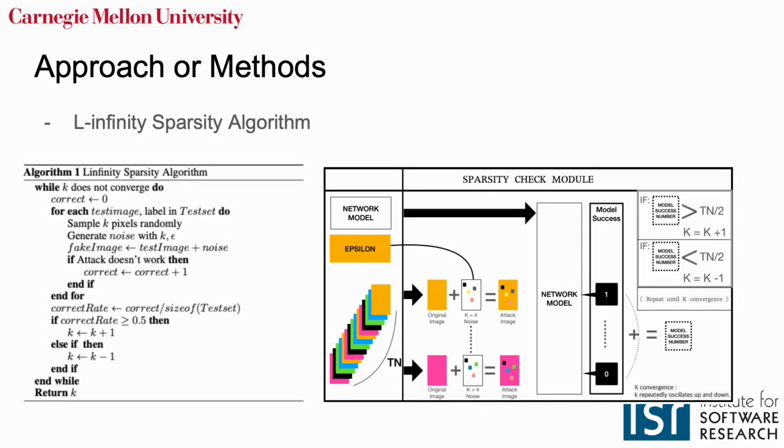First, a test set is created by collecting a certain number of images from each class. Second, L infinity attack is performed using the specified epsilon value and the current k value for all images. Third, if the model correctly classified more than half of the images, it will increase the number k. In the opposite case, it decreases k, and then it repeats the sparsity check until k converges.